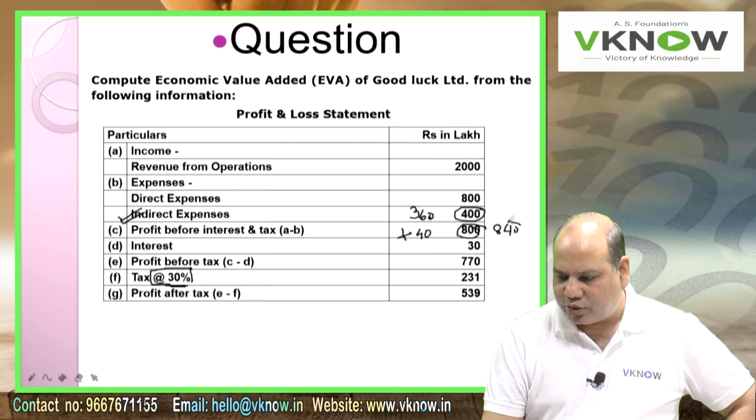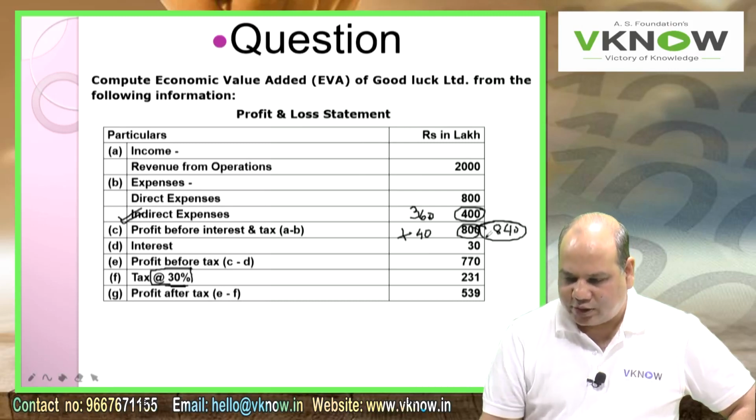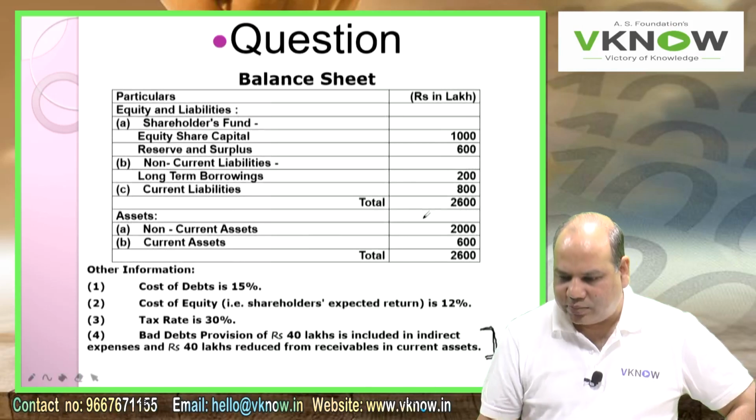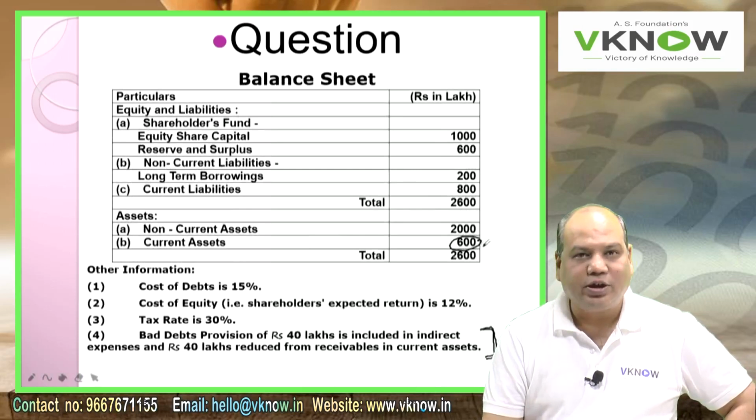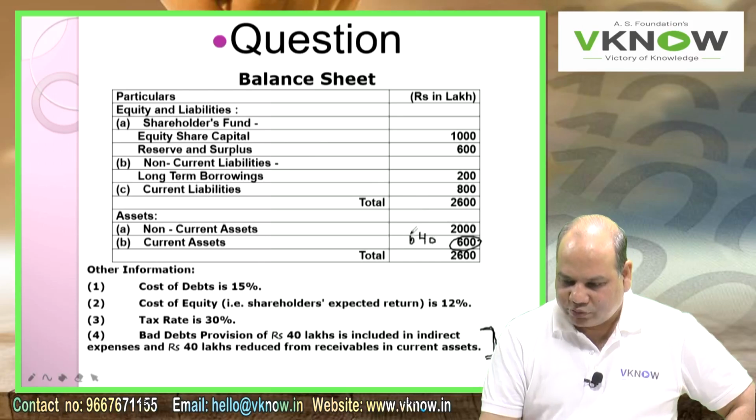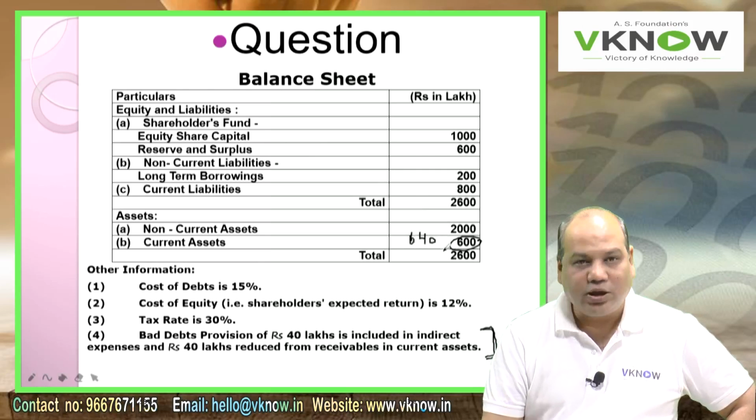For NOPAT calculation, I'll take 840 instead of 800. Similarly, in the balance sheet, the current asset of 600, which is after deducting the provision, should become 640, and therefore my capital employed will increase by 40.